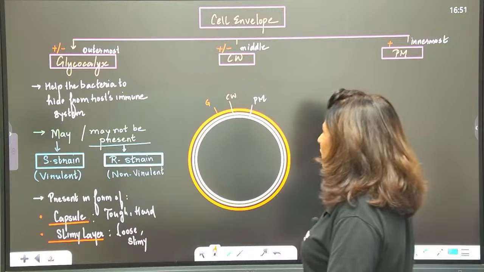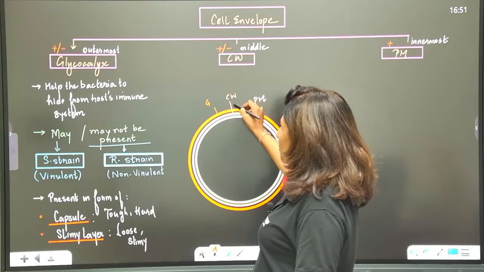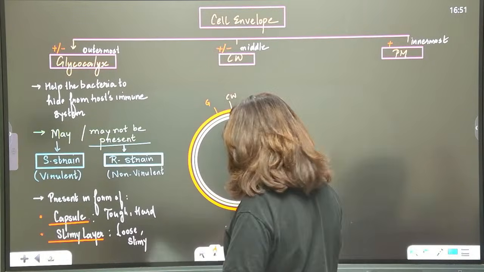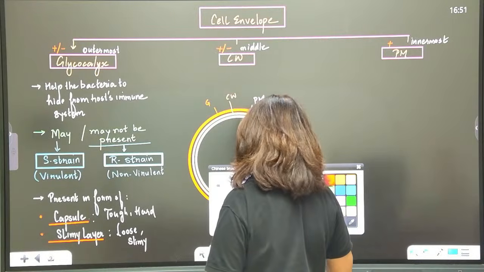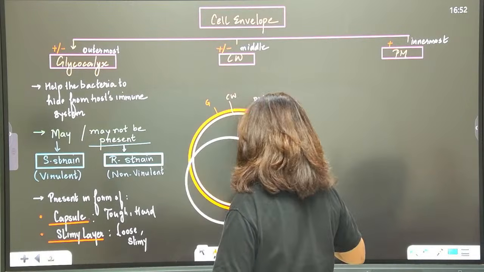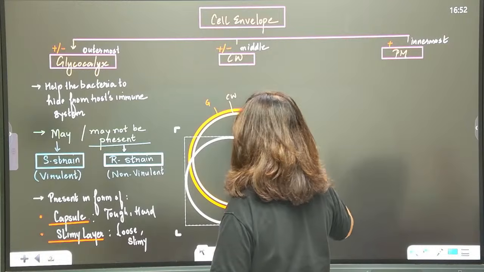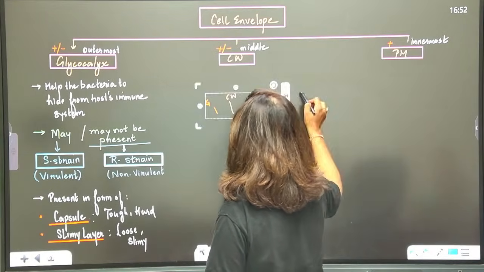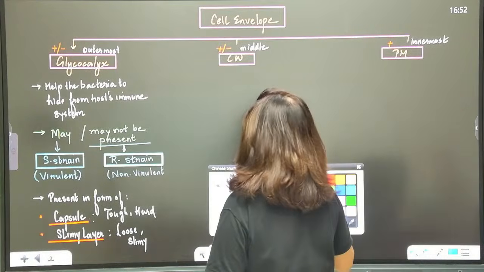Cool. Then coming to the middle layer, the cell wall.